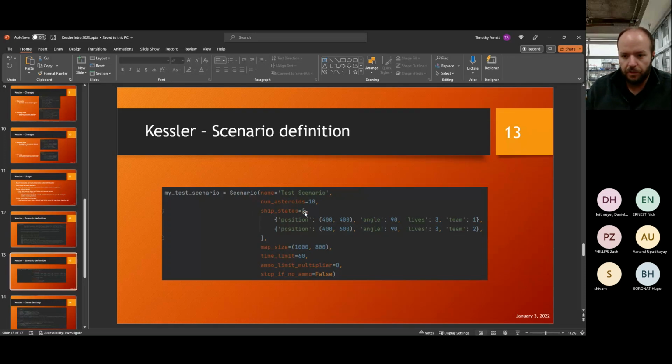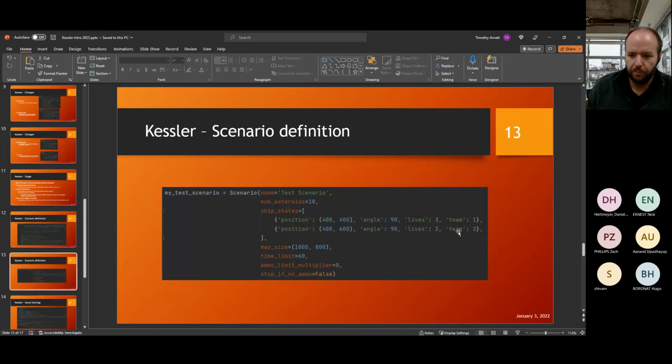The ship states, we're creating 2 ships on 2 different teams, Team 1 and Team 2. They are starting at this location, at this angle. I will note that the angle convention now is such that to the right, cardinal direction east, is 0. That is the 0 angle, and it is counterclockwise positive. So 90 degrees in this case is pointing up on the screen, or north, whatever you want to consider it.